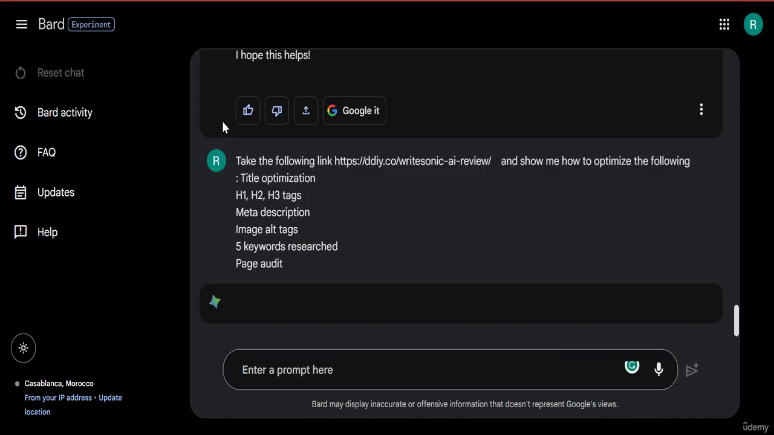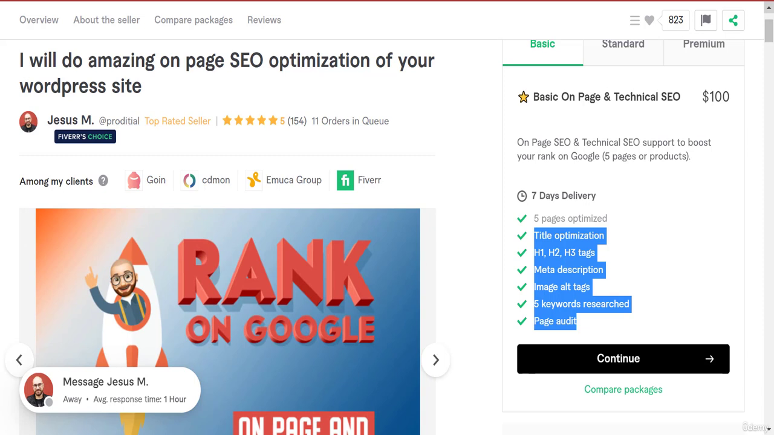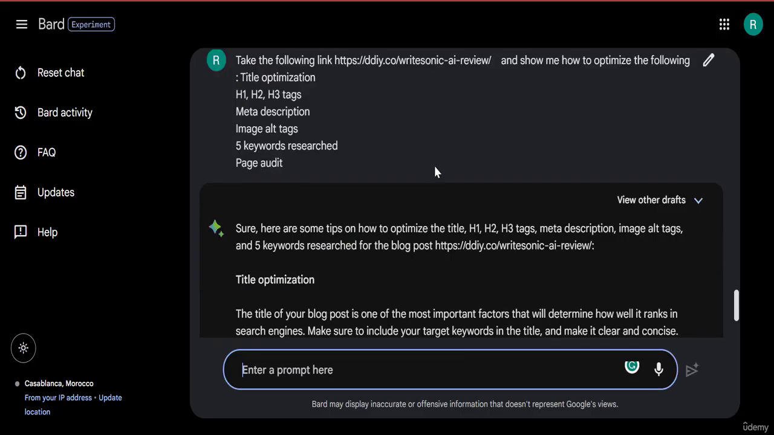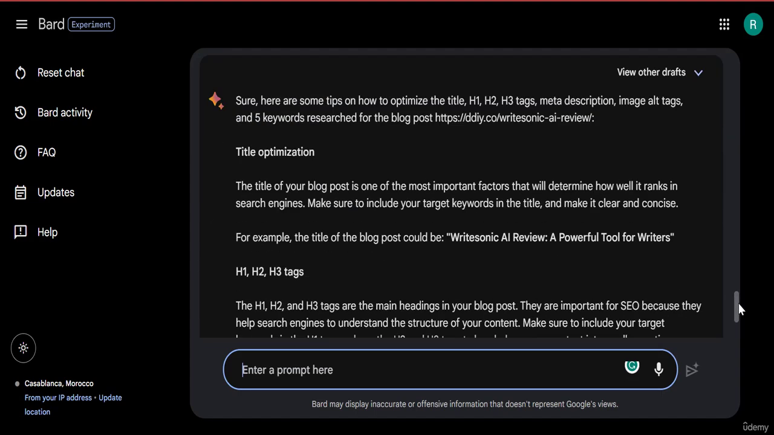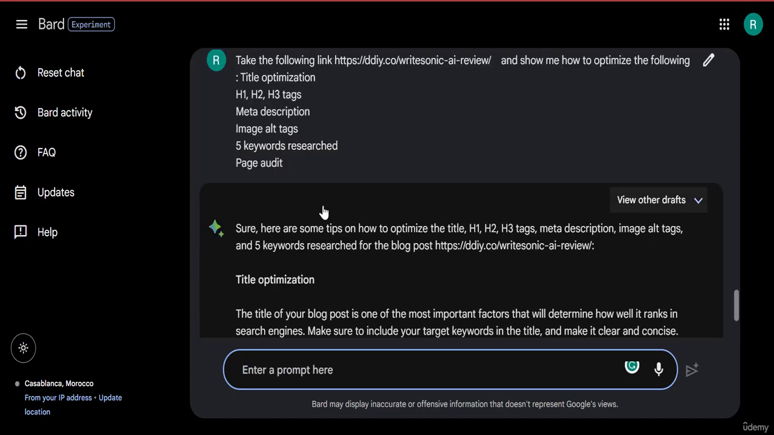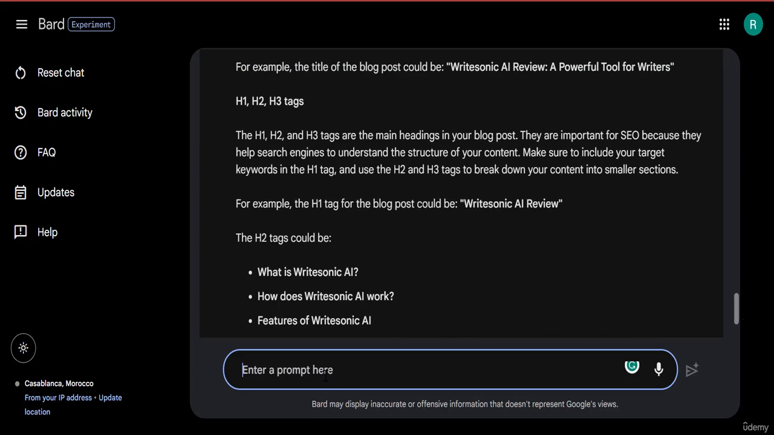Okay, so here, let's just wait a second for Google Bard to give us the result. So we're doing site auditing, which people charge $100 for on platforms like Fiverr, and we're doing it for free using a chatbot. So here it is basically telling us, sure, here are some tips of how you optimize the title, okay? And all the rest. Title optimization. The title of your blog is one of the most important things. Okay, so this is all generic. Now I could tell it, go ahead and optimize everything for me.